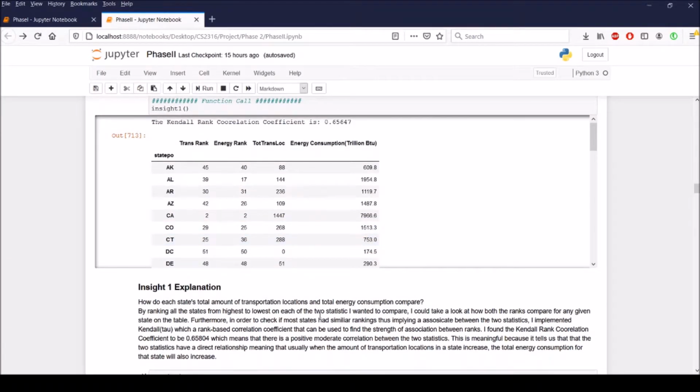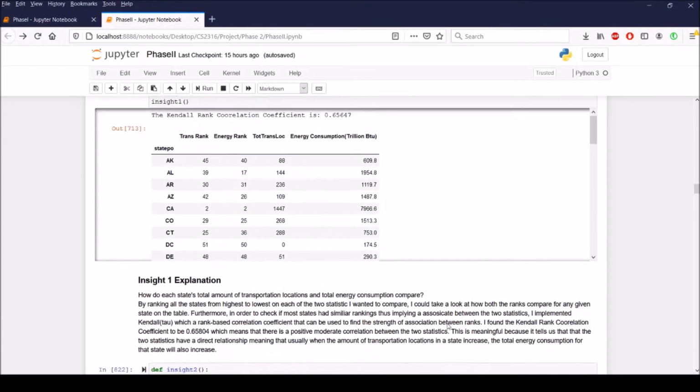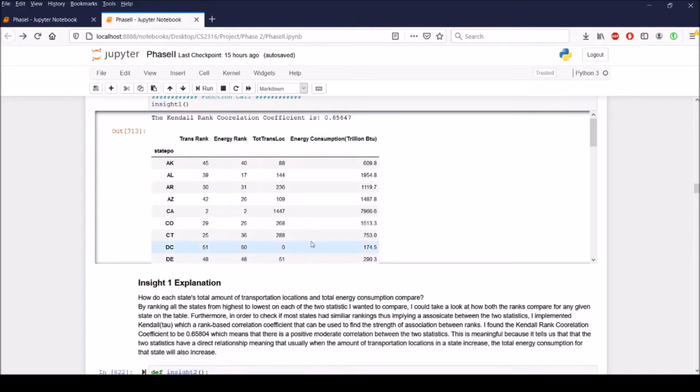And also, to get a more concrete comparison between the two, I found the Kendall rank correlation coefficient, which is a ranking correlation coefficient, and I found that the value was 0.65, which is a pretty positive moderate correlation. So that's meaningful because it tells us that the two statistics have a direct relationship, and that means that usually when the amount of transportation locations in a state increase, then the total energy consumption for that state will also increase, and thus having similar ranks.